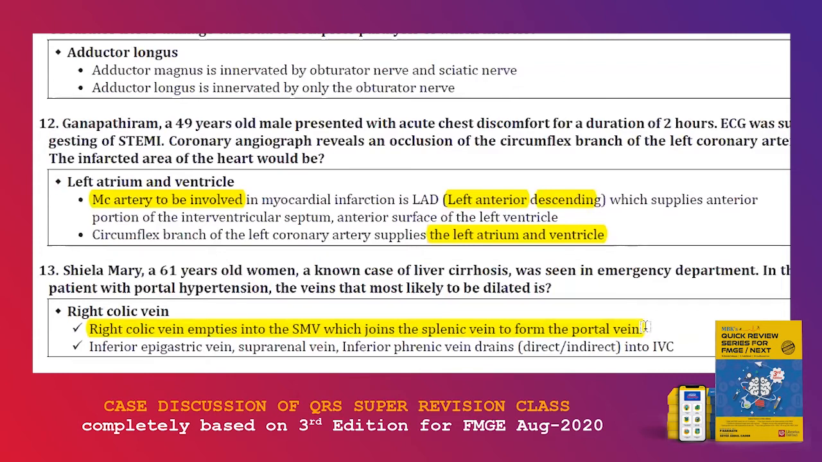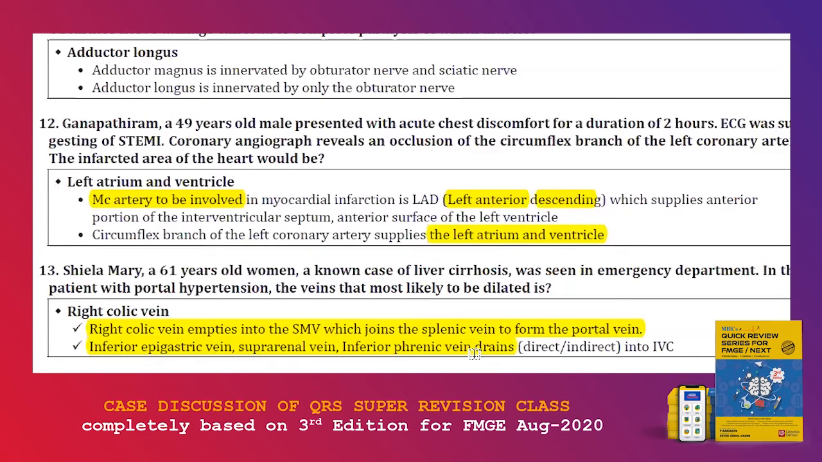So another MCQ that has been asked similarly, that point was also added here. That is inferior epigastric vein. So which veins drain into IVC? That was the MCQ. Inferior epigastric vein, suprarenal vein, inferior phrenic vein drain into IVC. That is another MCQ. So name the veins that drain into IVC. Inferior vena cava, that is the MCQ. So we talked about portal vein, so we have to talk about IVC as well.